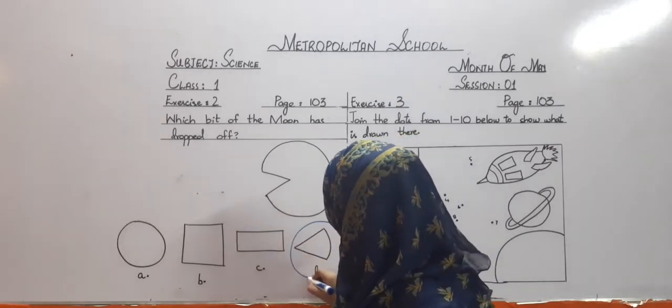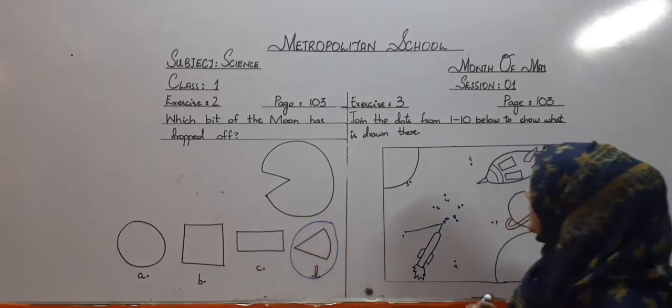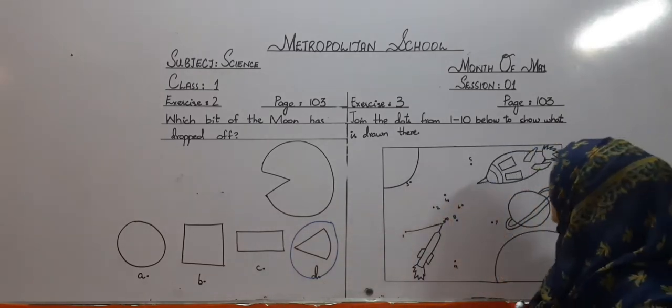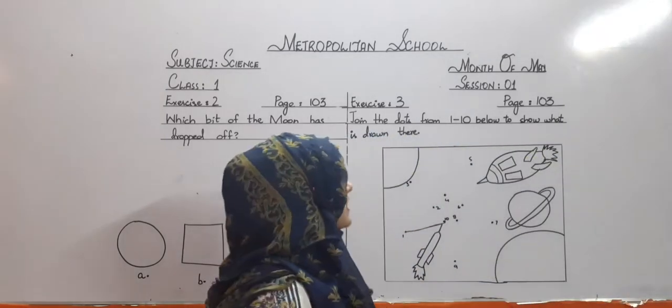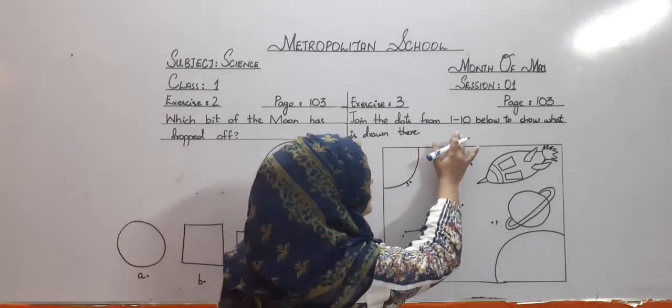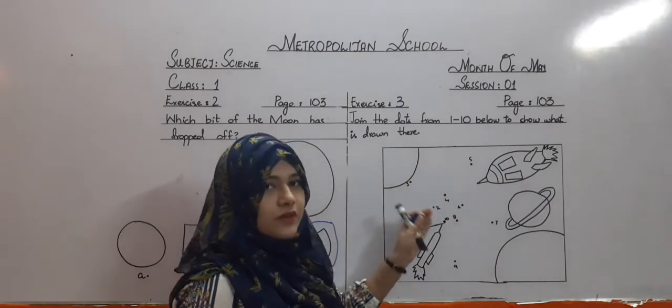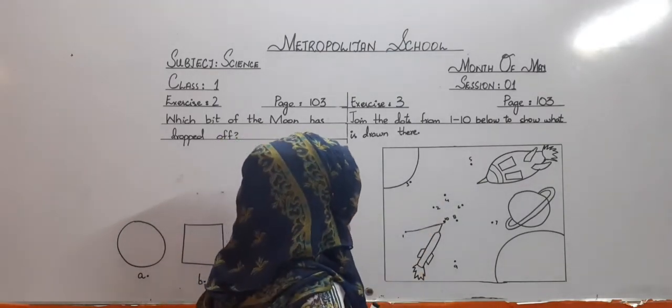So we will circle this part, right? Move on towards the next exercise, which is exercise 3 on page number 103. And in this exercise, my dear students, we have to first join the dots from 1 to 10, and then we have to figure out what figure will come out by joining these dots.